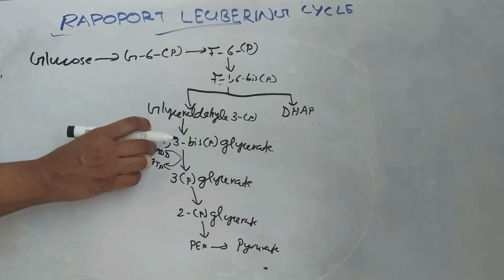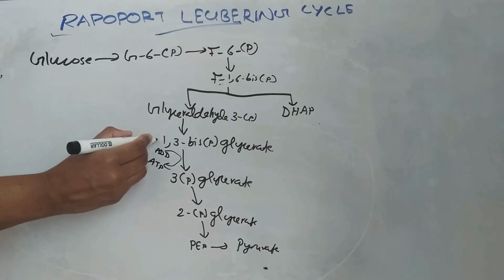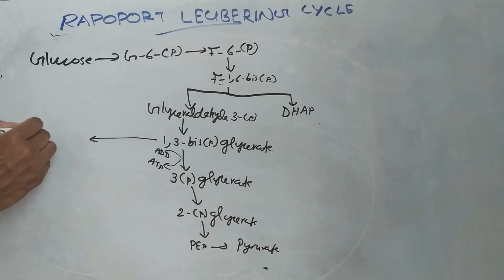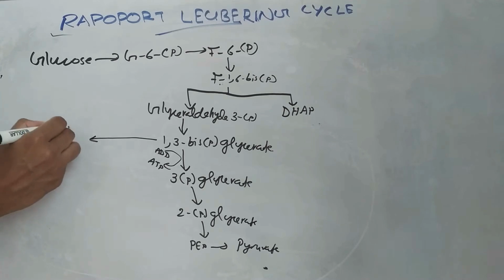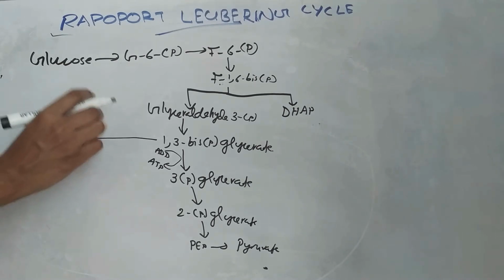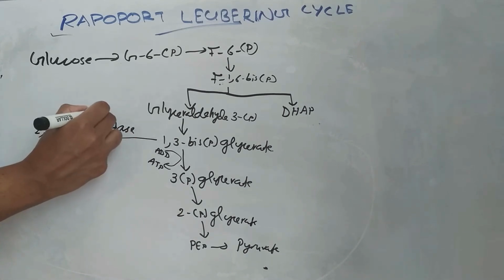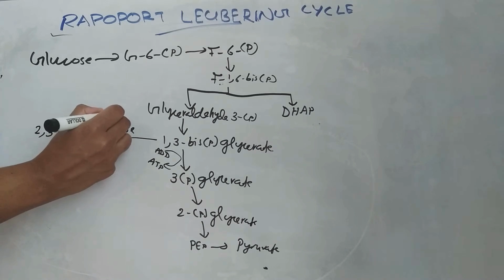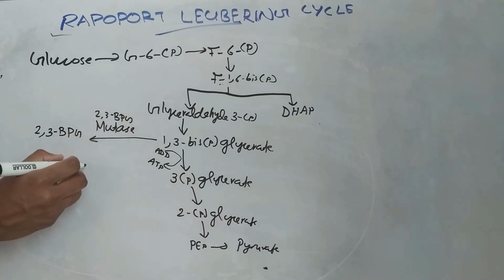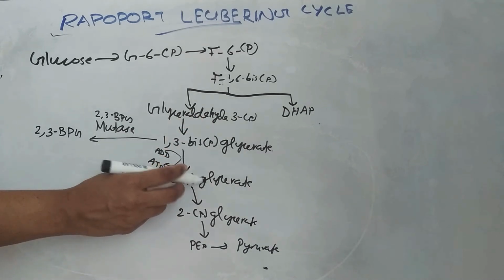1,3-bisphosphoglycerate, which is produced in the glycolysis, is converted first to 2,3-bisphosphoglycerate, 2,3-BPG. This is by the enzyme 2,3-bisphosphoglycerate mutase, 2,3-BPG mutase. So in glycolysis 1,3-bisphosphoglycerate is converted to 3-phosphoglycerate.